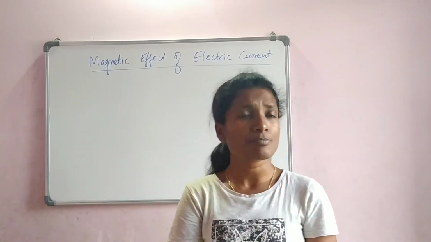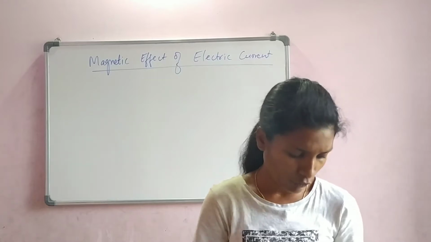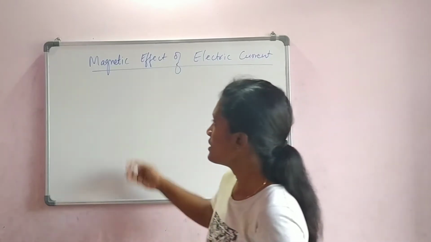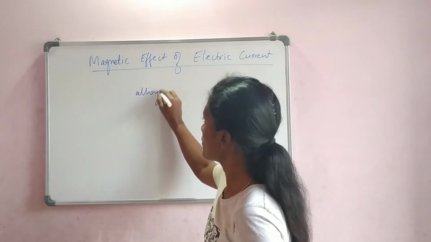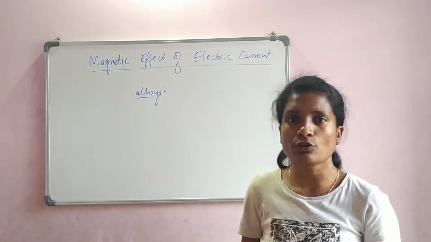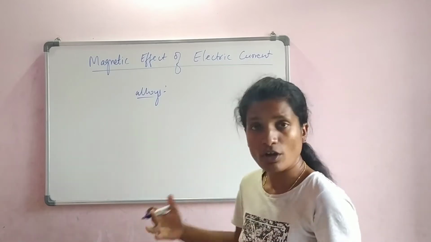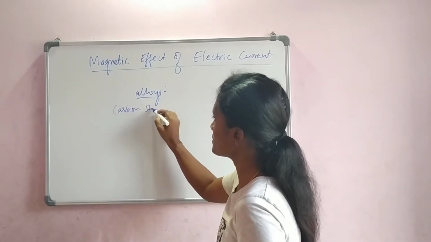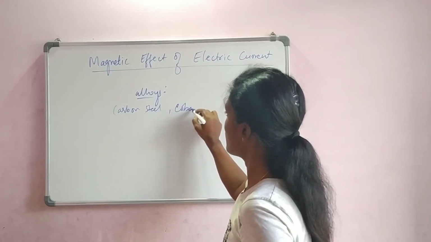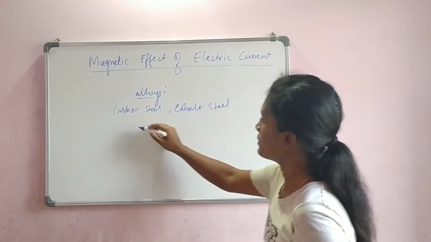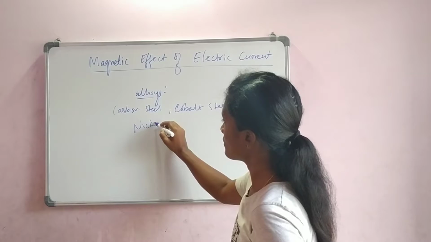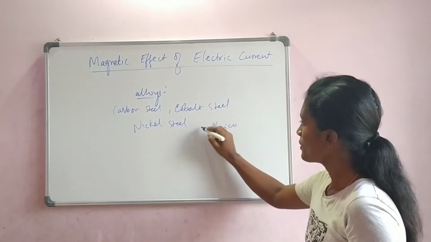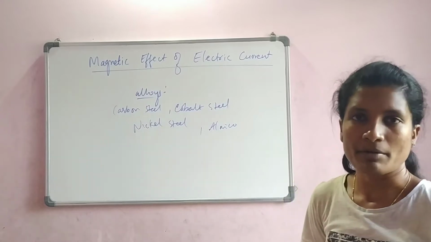So now what is this permanent magnet? What is it made of? Permanent magnets are usually made of alloys. An alloy is a mixture of any two or more metals. For example, we have many alloys like carbon steel, cobalt steel, nickel steel. Similarly, there is one more called Alnico. All these are alloys and they are permanent magnets.